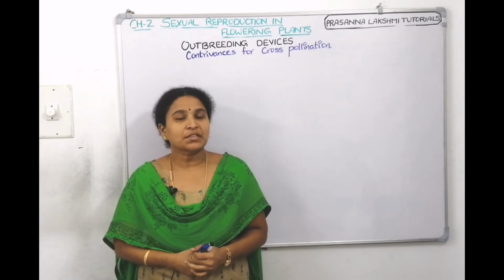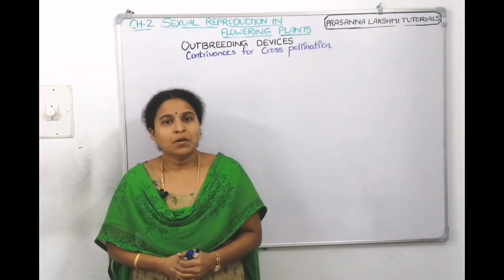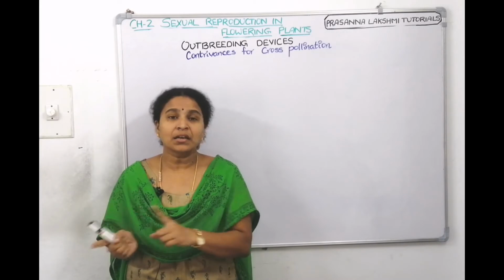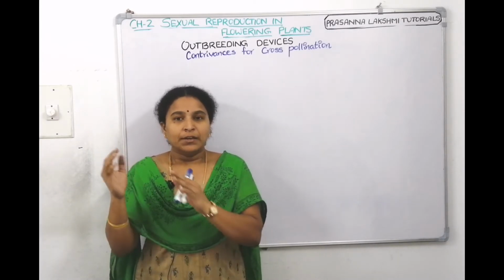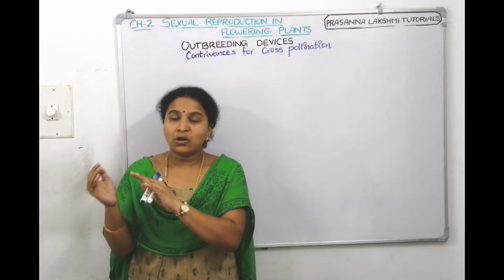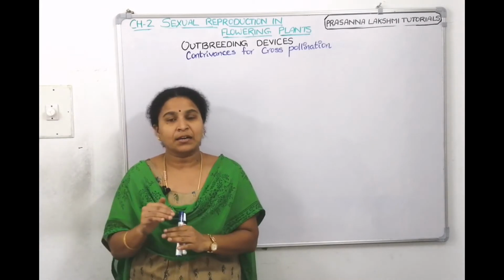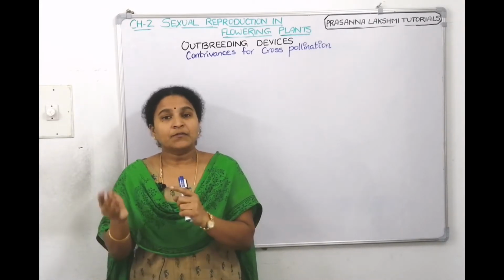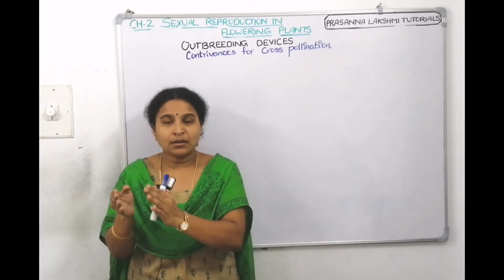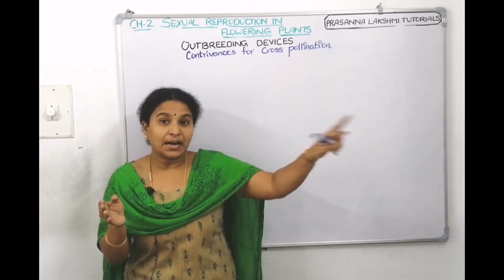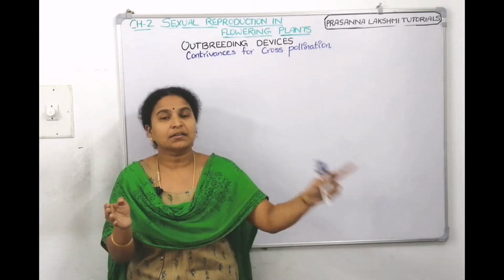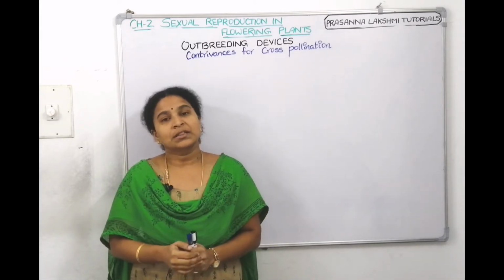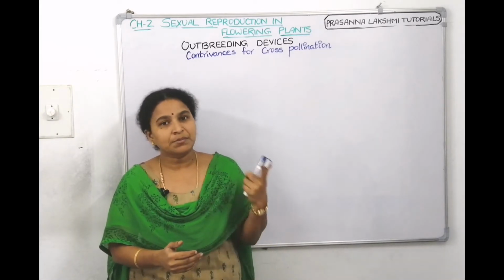Today's lecture we will discuss outbreeding devices. What do you mean by inbreeding and outbreeding? If the pollen grains come and land on the stigma of the same flower, that is called self-pollination, which is also called inbreeding. If the pollen grains of one flower fall on the stigma of another flower of another plant, that is called cross-pollination. That is called outbreeding in terms of plants.